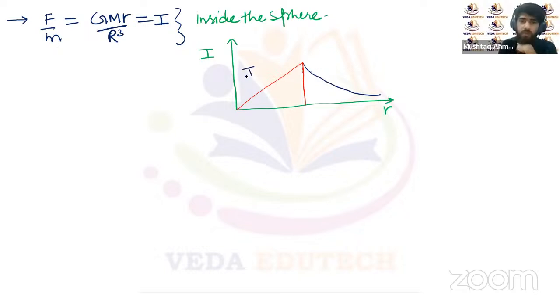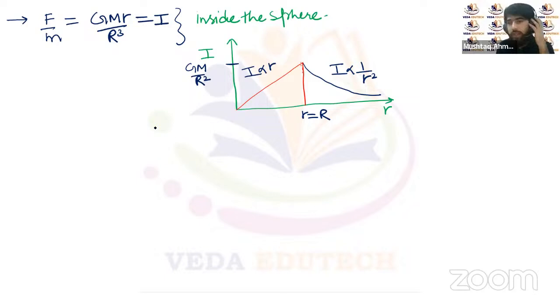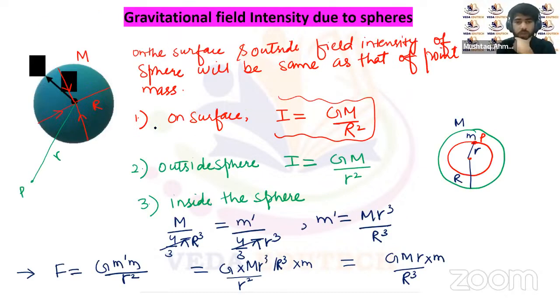Here the I is proportional to r, and here the I is proportional to 1 by r square. And this is the point where the field intensity is maximum. That's the surface of the sphere, where r is equal to capital R. The field intensity here is maximum with value G M by capital R square. So this is the variation of the field intensity for the sphere on the surface, inside the sphere and outside the sphere.